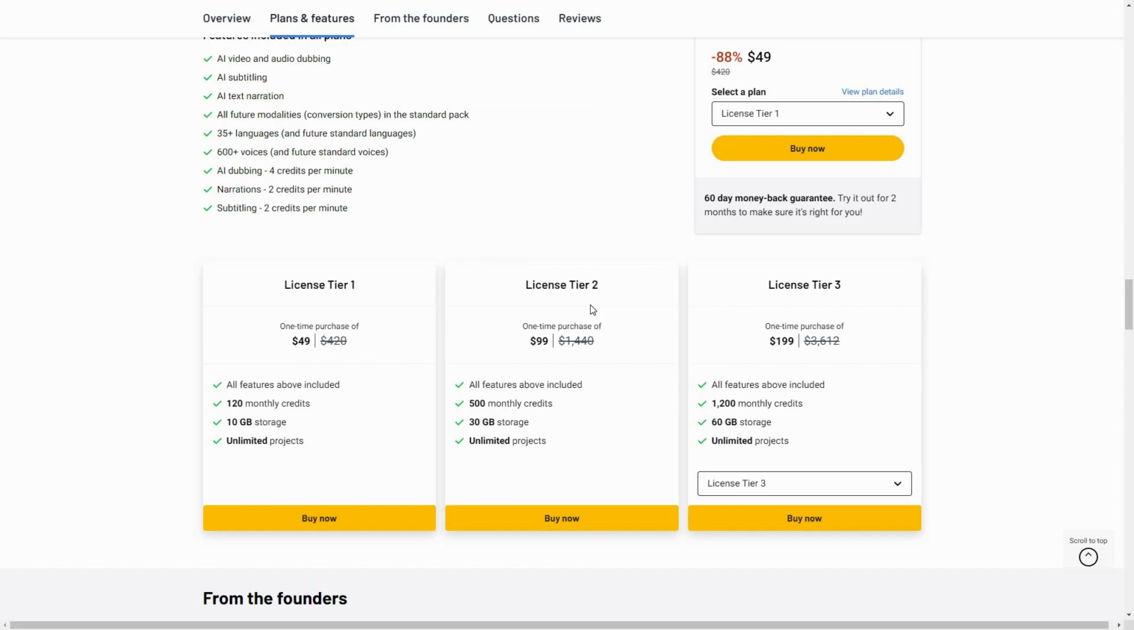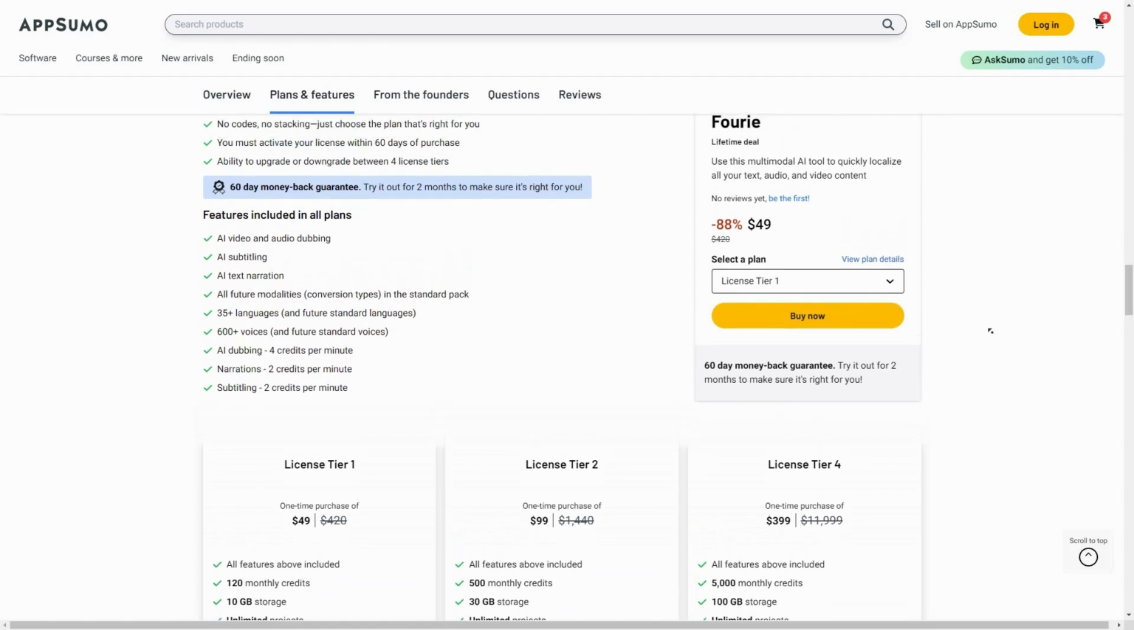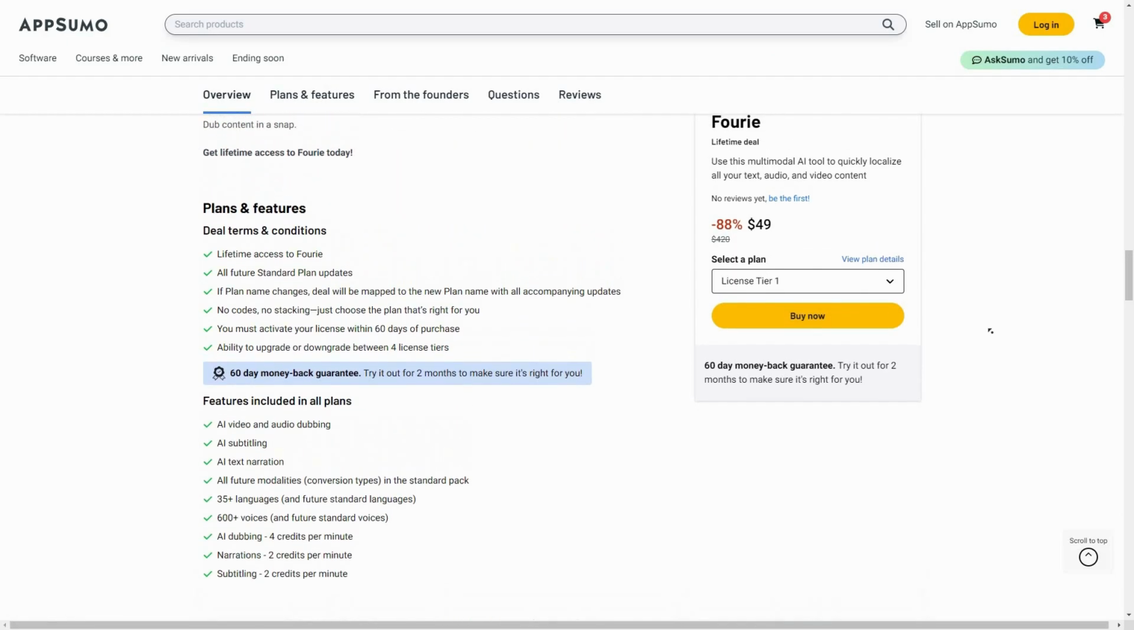There are some other tiers. If you need more credits, you can buy license tier 2 with 500 credits or license tier 3 with over 1000 credits. There is even another tier with around 5000 monthly credits. So this is huge.